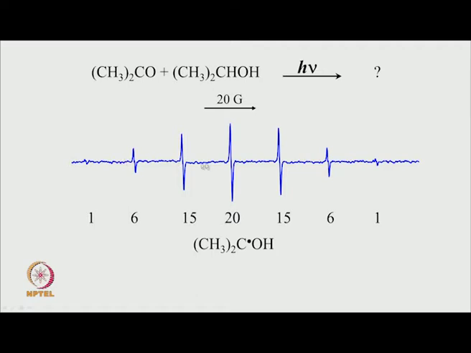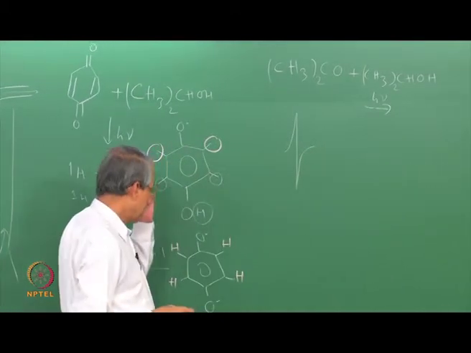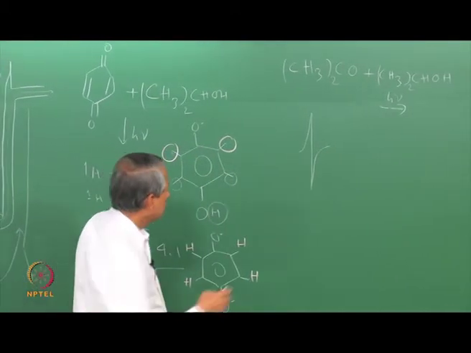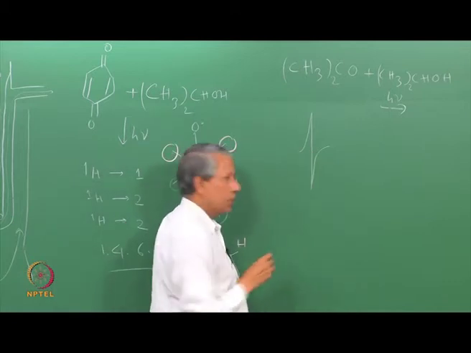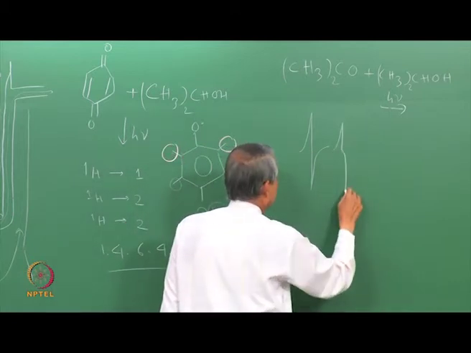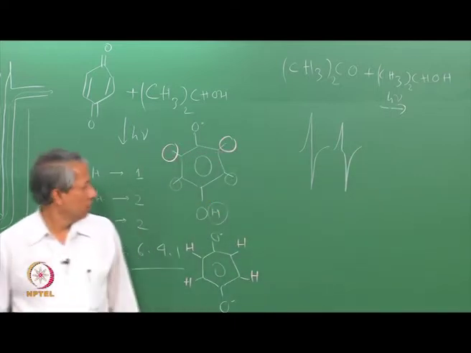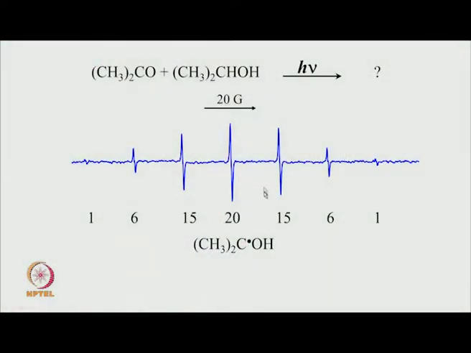So, here these lines are seen now, 7 lines: 1, 2, 3, 4, 5, 6, 7. Maybe it is not very perceptible, but they do not quite look like one transition there. This is what I discussed in one of the earlier lectures, that one has to be careful whether there are overlapping lines or not. So, here one can see this sort of discontinuities. So, there is an indication that some other proton is also involved in coupling. Of course, one can improve the resolution and get a more direct evidence of that.